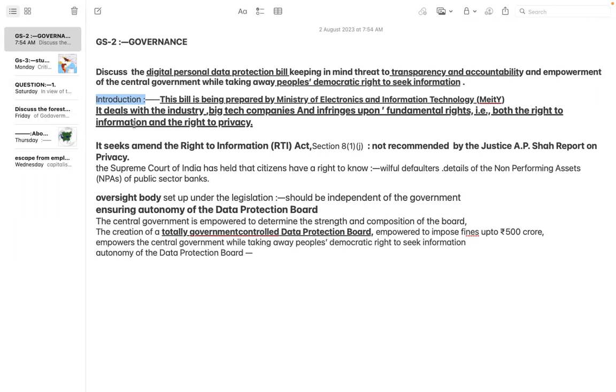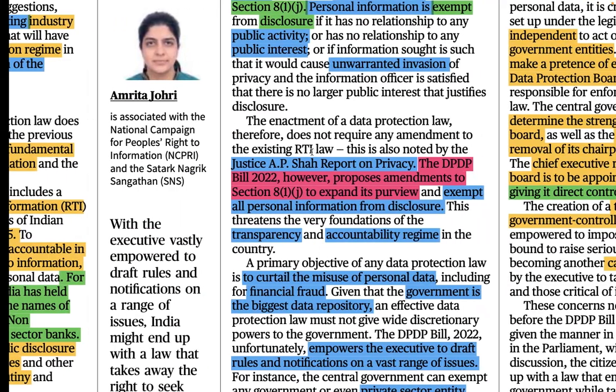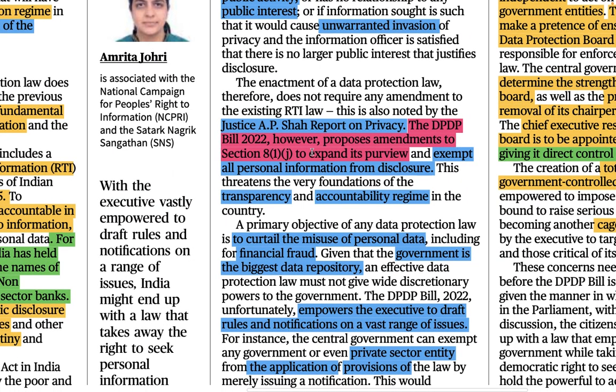So here we have made small notes, like not recommended by the Justice AP Shah report. And it seeks to amend the RTI, so at the end we will be talking about that, because once you are able to understand, then you will have some idea. And once you are able to understand English and start preparing English, your chances will definitely improve, and you will more confidently start studying for this particular examination.